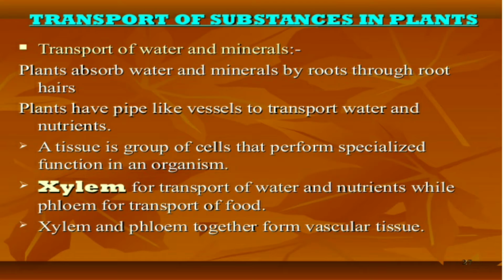There are two tissues, and those tissues are called vascular tissues. Xylem and phloem together form vascular tissue. Understood? In the body of human beings we say blood vessels, no? Like that, in plants it is called vascular tissue. And what are those vascular tissues? Xylem and phloem. Xylem for conducting water, phloem for conducting food.